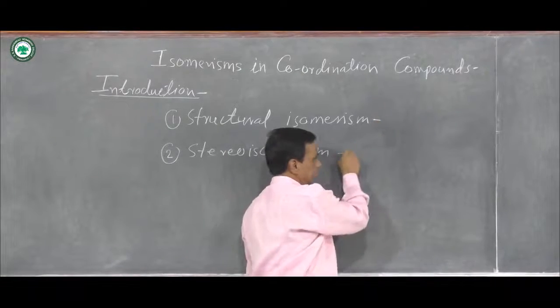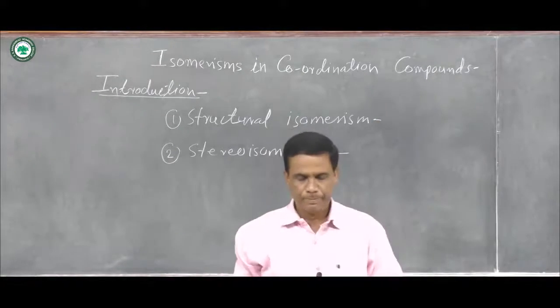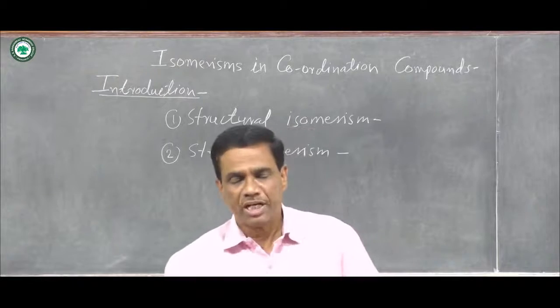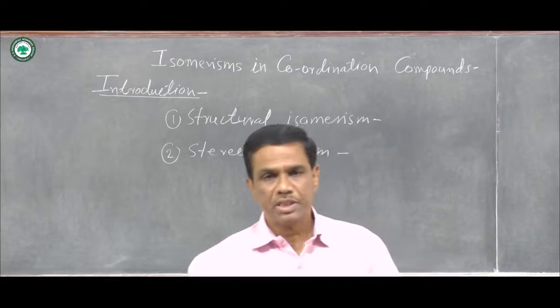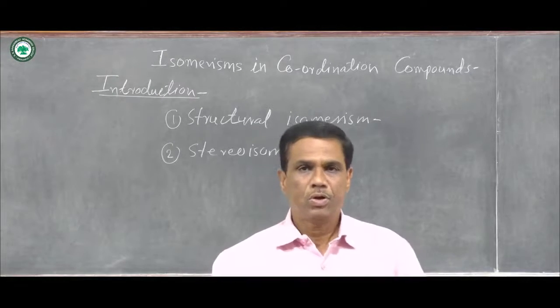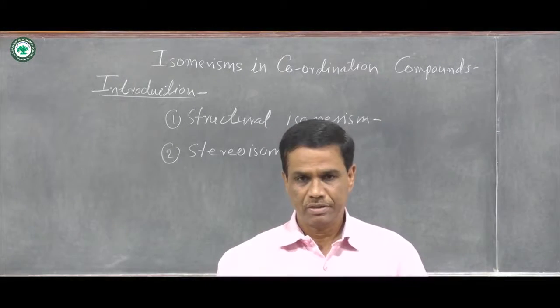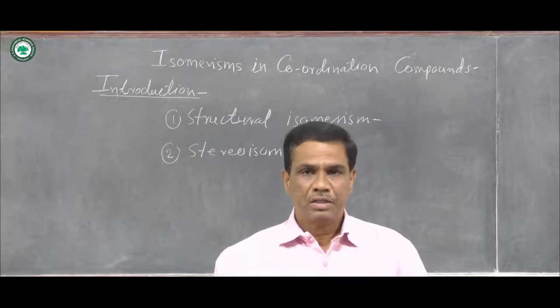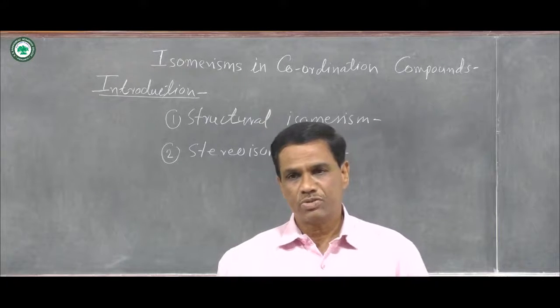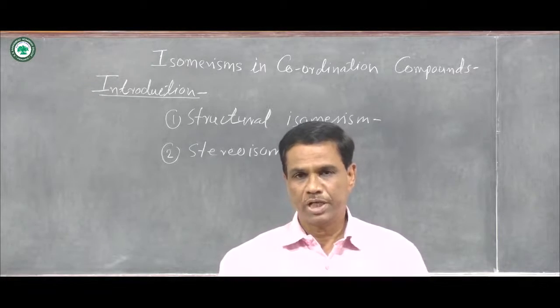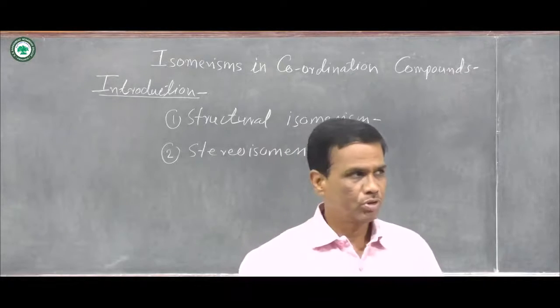First is structural isomerism. In structural isomerism, structural arrangements of groups or atoms or ions are different, and those compounds are known as isomers and the phenomenon is known as structural isomerism.